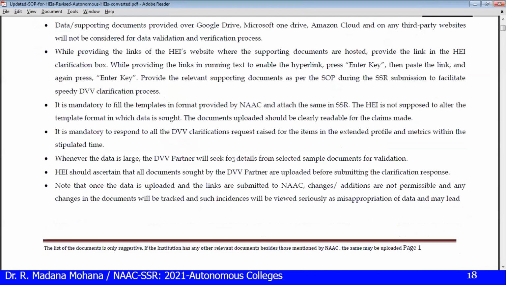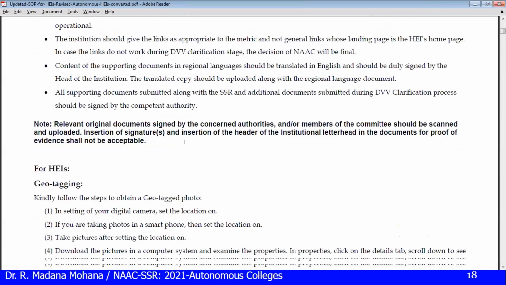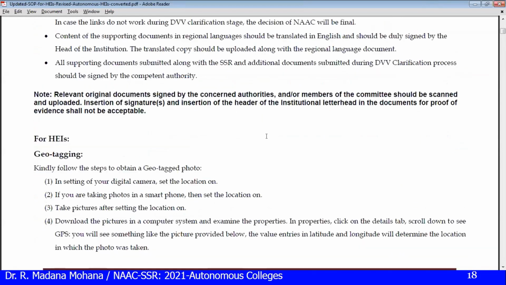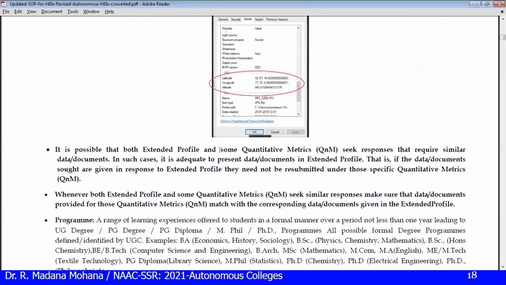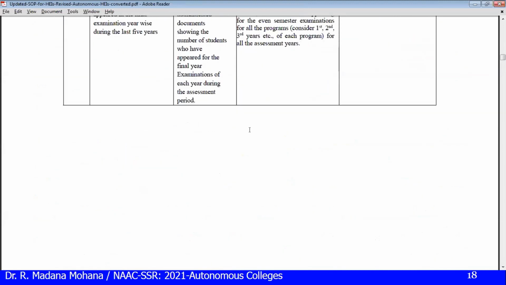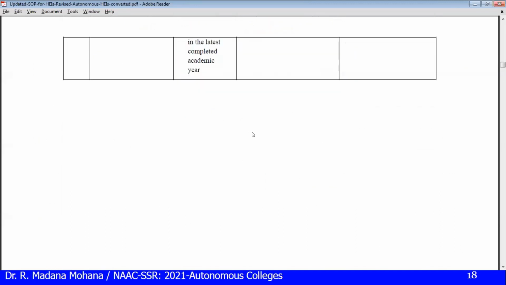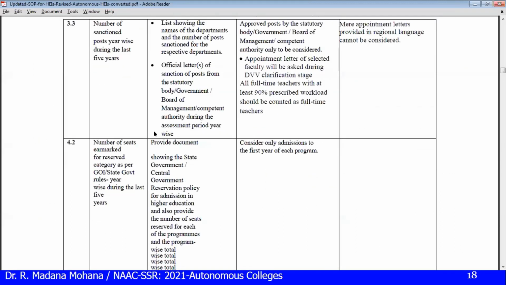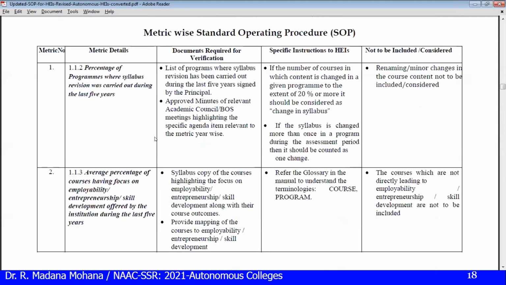Okay, now let us move to criteria 1, what we are discussing. So the extended profile is also there. These are all the supporting matrices related to some criteria; those are all part of your main criteria only. Okay, now we are discussing criteria 1. Now let us see.